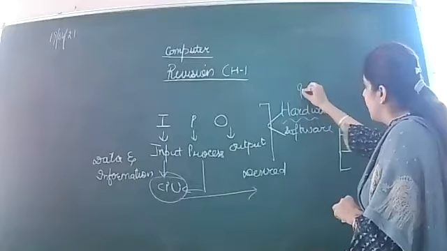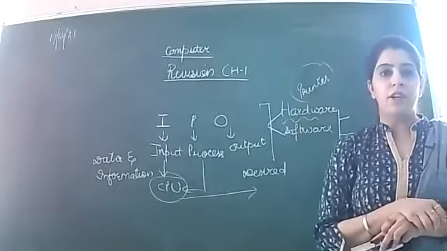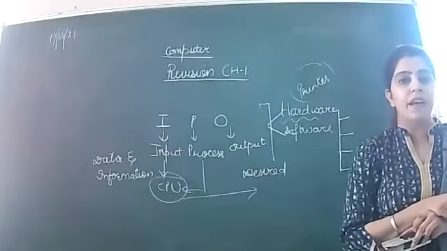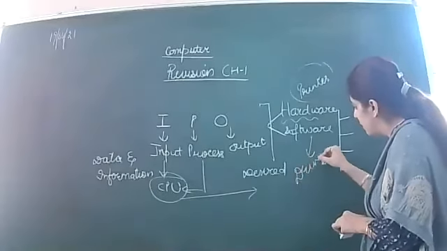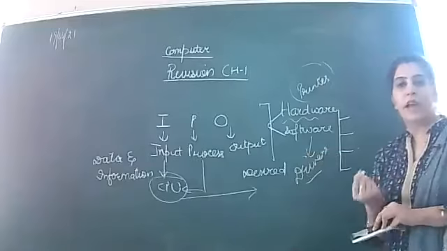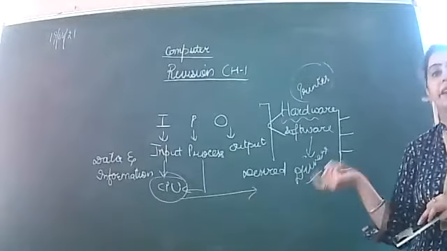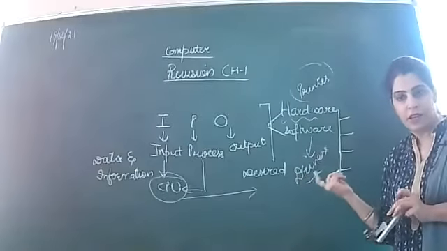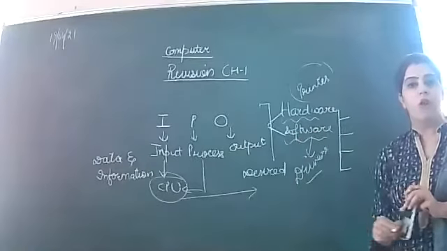For example, a printer is hardware. How will the printer operate? In order to operate the printer efficiently, we need printer drivers. Before running the printer, we have to install the printer's drivers. And what are those drivers? Software. Okay? So what is the simple meaning? To operate any hardware, we need certain instructions in order to operate that particular hardware. Whichever hardware you operate, you have to give the related instructions, and read the instructions. What are those instructions? Those are called software.